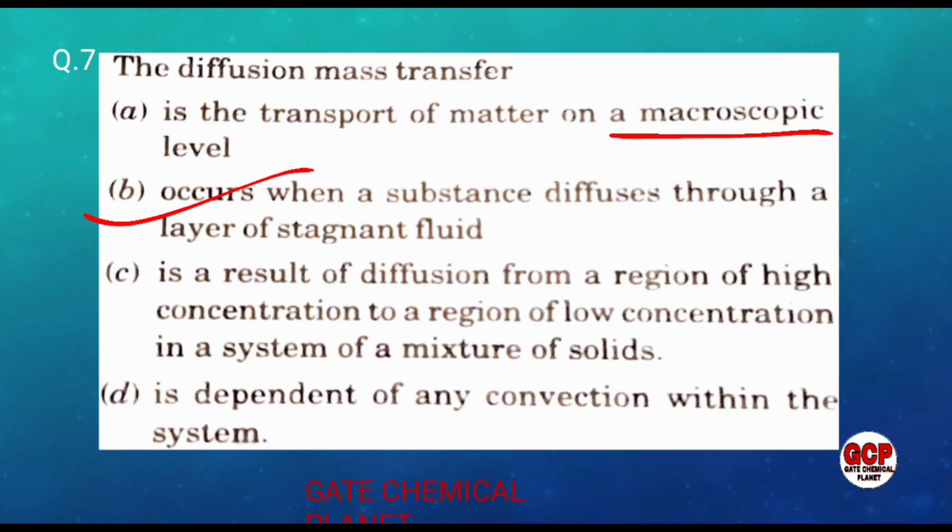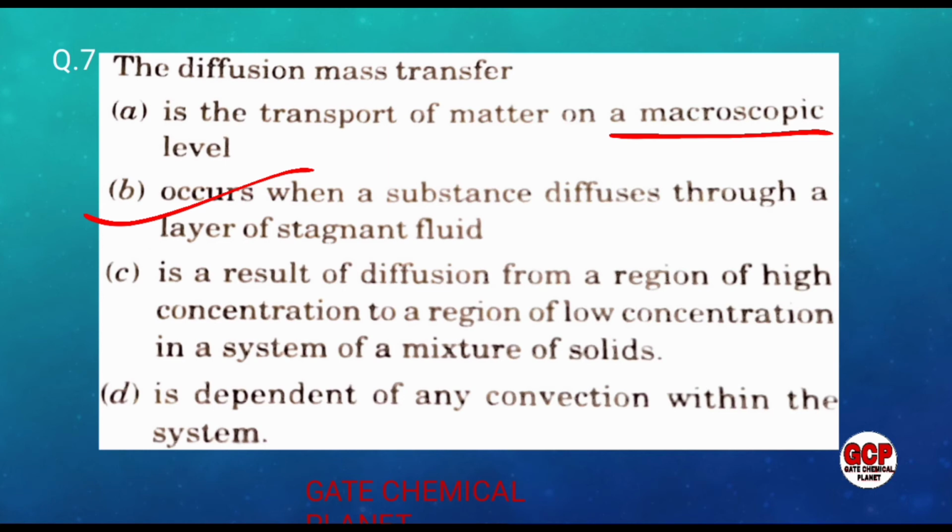And in this C option it is given diffusion is a result of diffusion from a region of high concentration to a lower concentration. High concentration to lower concentration is a correct statement, in a system of mixtures of solids. So in solids diffusion takes place, but in a mixture of solids the rate of diffusion is very slow, or we can neglect the diffusion of solid into solid.